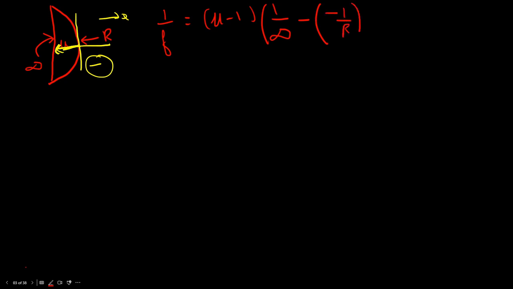Minus 1 by r. So we get that, let's assume this as f3 because L3 they said. 1 by f3 is equal to mu minus 1. 1 by infinity is just 0, and minus of minus is going to become plus, into 1 by r. Alright, now let us do it for the original lens.